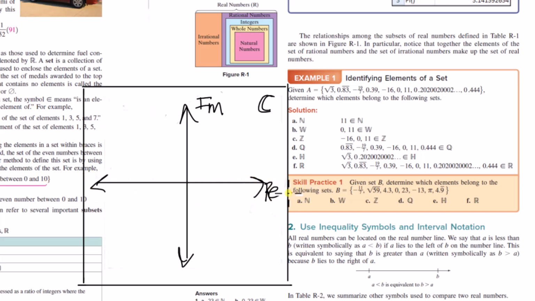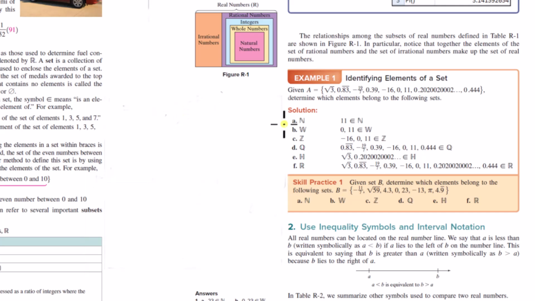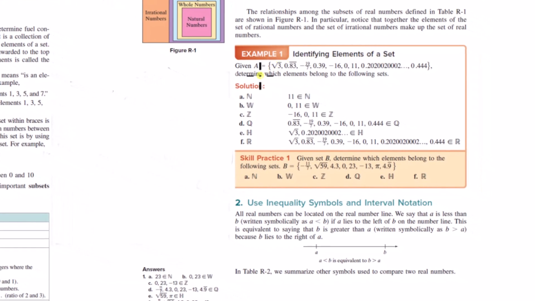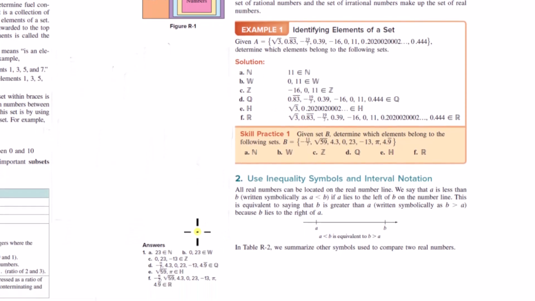The entire x-axis here in the complex plane is what we just categorized. Okay, so in this example here, identifying elements of a set, they give the set A with these 8 elements, these 8 real numbers here, and then they ask you to identify which are a part of the set of natural numbers, whole numbers, etc. So it's pretty straightforward.